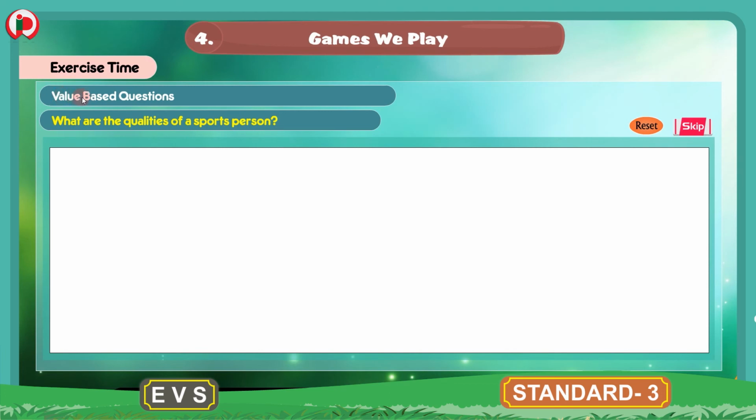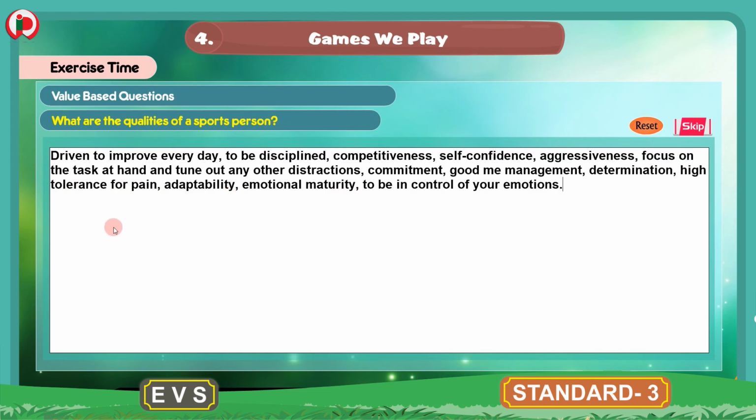The next section here is value based questions. So what is the question given in this section? What are the qualities of a sports person? So what are the qualities of a sports person?